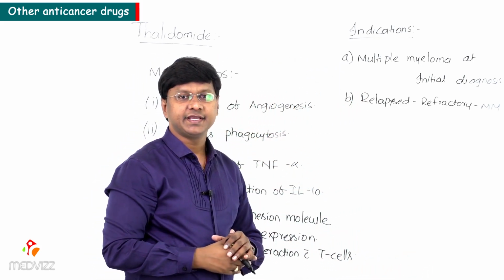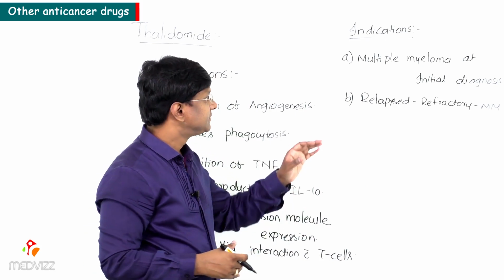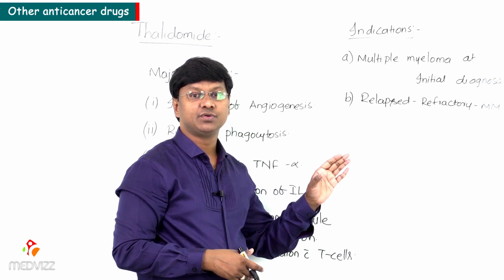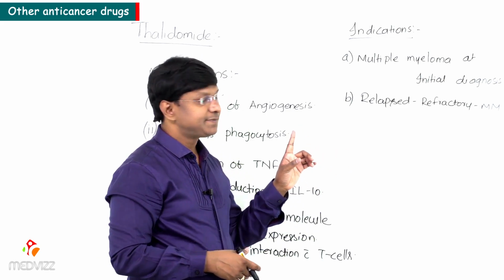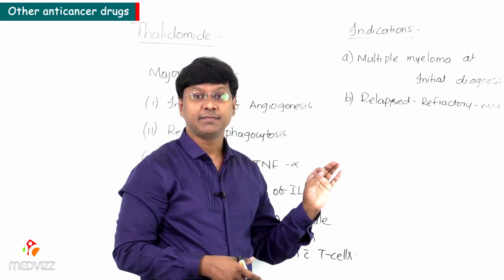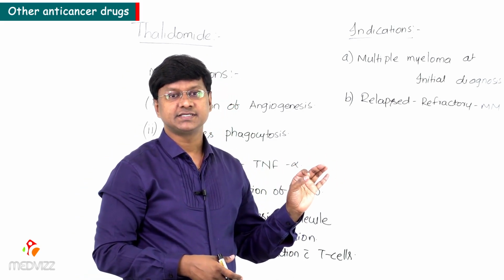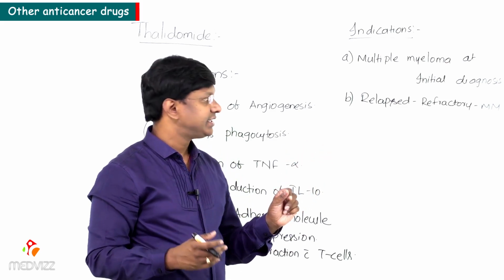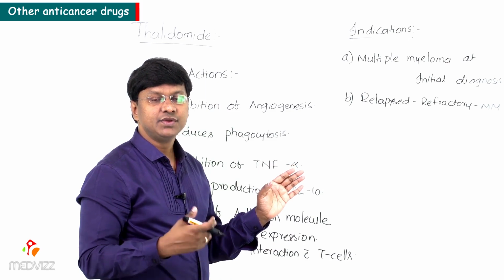Next, the other indication is one of the lepromatous hypersensitivity reactions, that is erythema nodosum leprosum. In case of erythema nodosum leprosum, thalidomide will provide dramatic relief, and it is considered the drug of choice for steroid resistant cases. Usually in erythema nodosum leprosum, we give steroids.